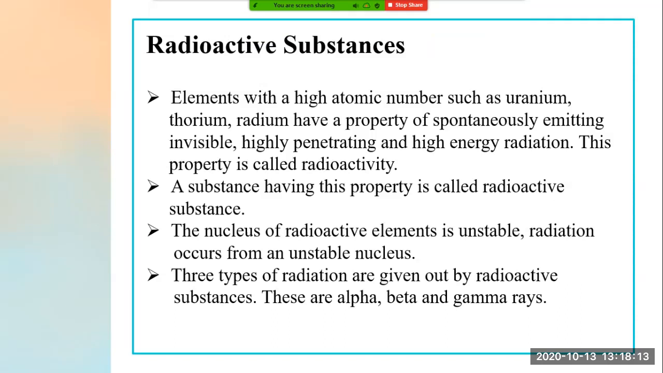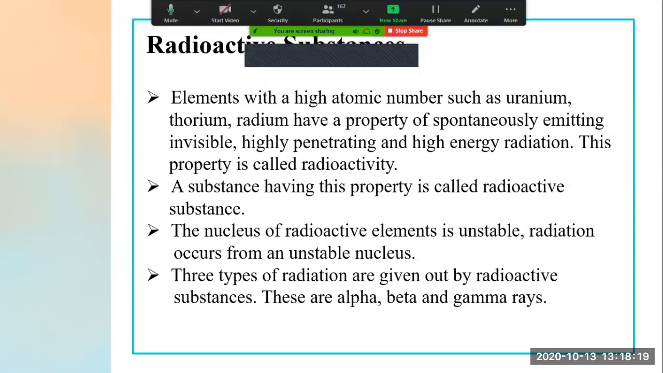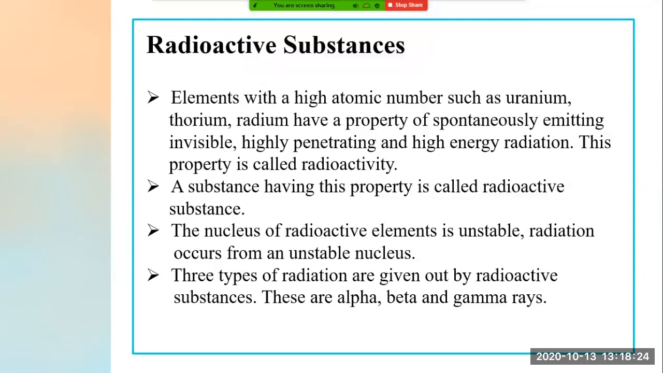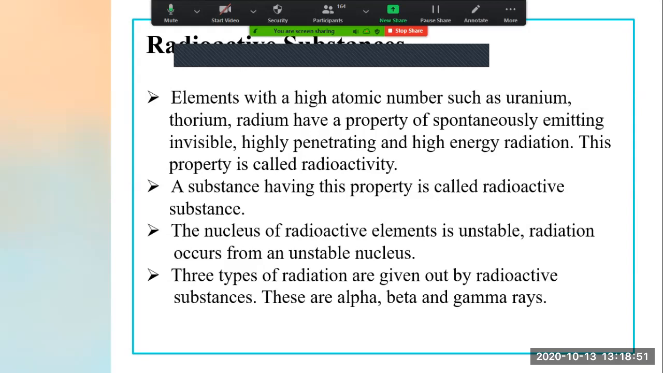The nucleus of a radioactive substance is unstable and radiation occurs from unstable nuclei, right? I have explained why it is unstable: because the binding energy of that nucleus is very less, hence the elements spontaneously emit radiation, the emission takes place in that nucleus only, and they are known as radioactive substances. Now there are three types of radiations given out by radioactive substances. What are the three types? Alpha, beta and gamma rays, right?